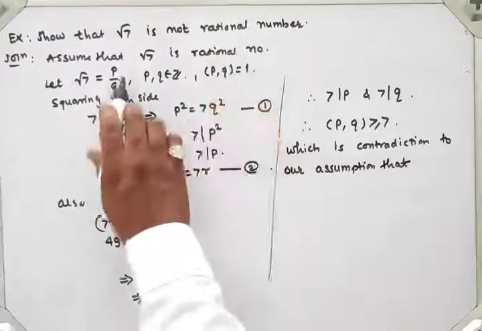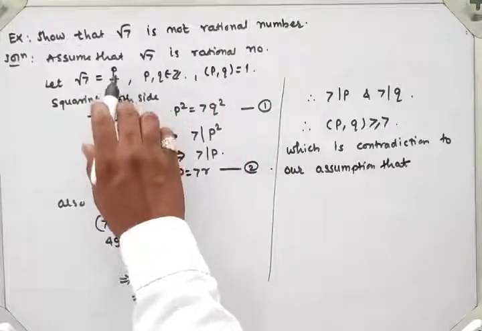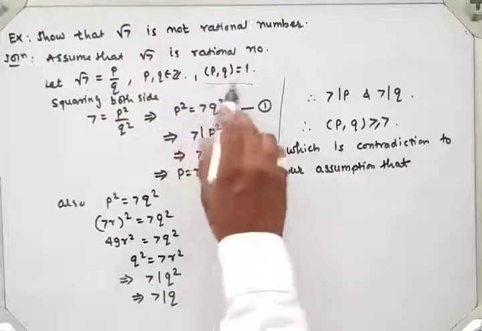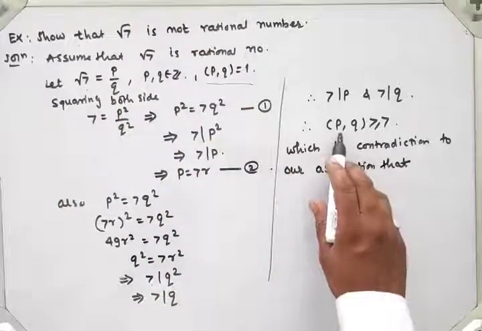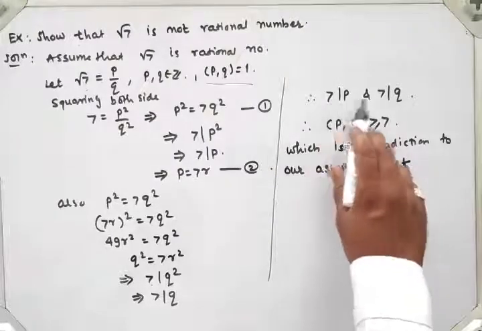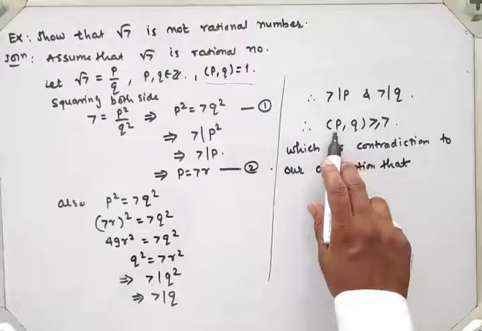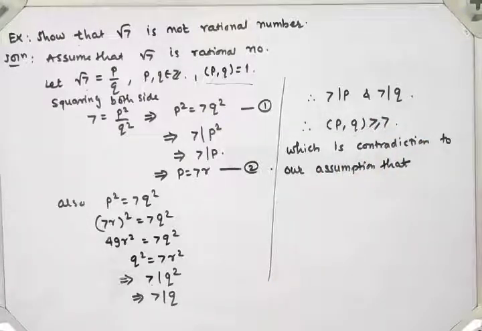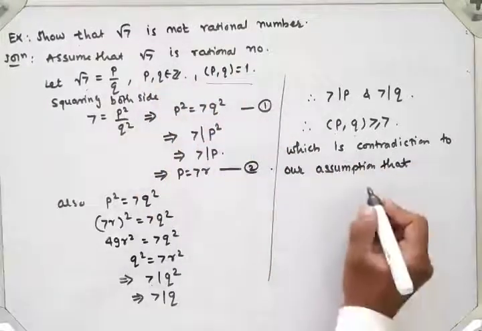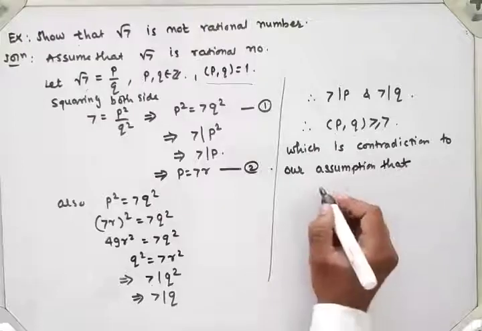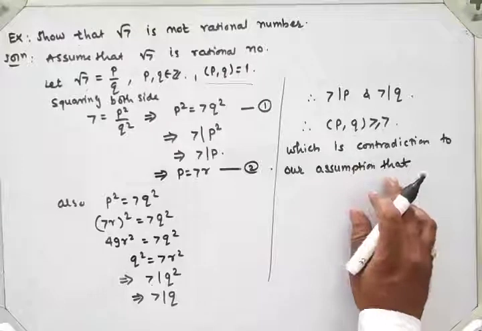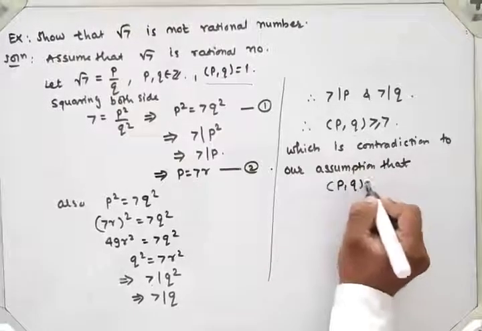Then we have taken that a rational number is always of the form p by q. If root 7 is a rational number, then GCD of p and q must be equal to 1. But here GCD of p and q is greater than or equal to 7, because 7 divides p and 7 divides q. This is a contradiction to our assumption that GCD of p and q is equal to 1.